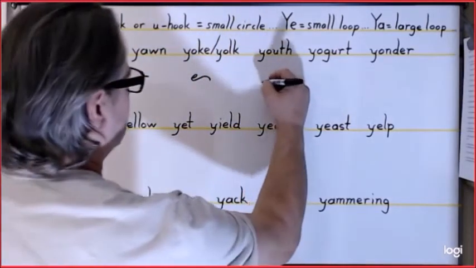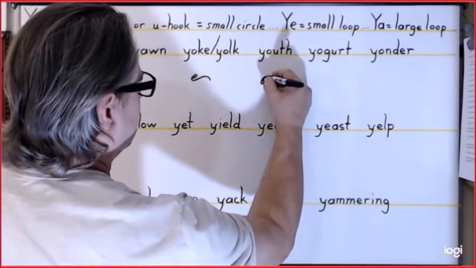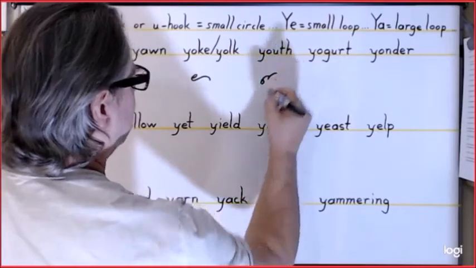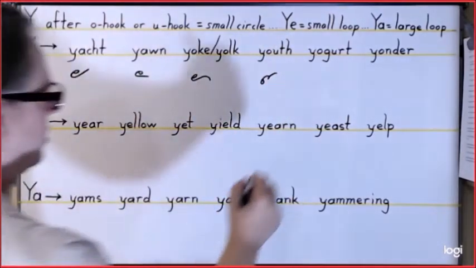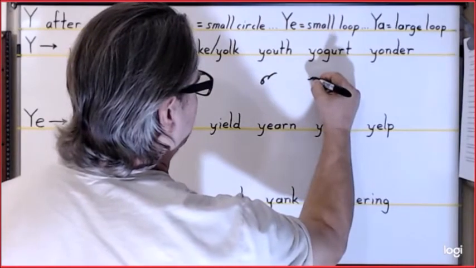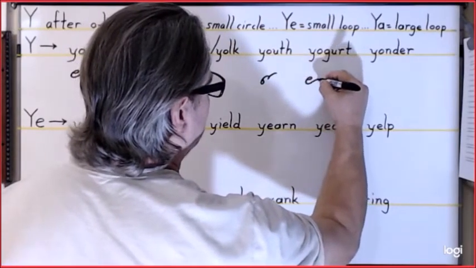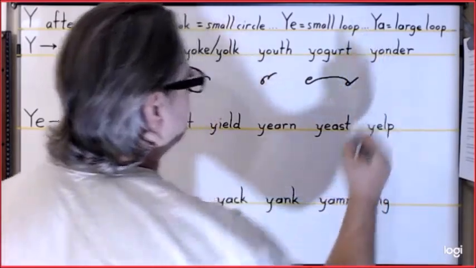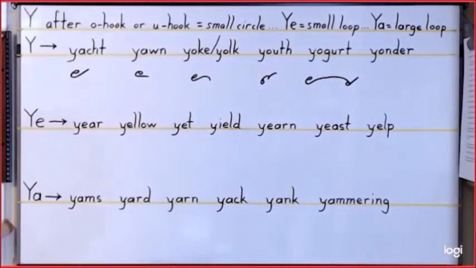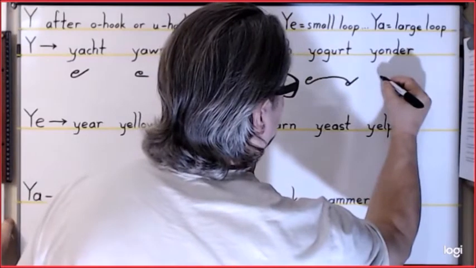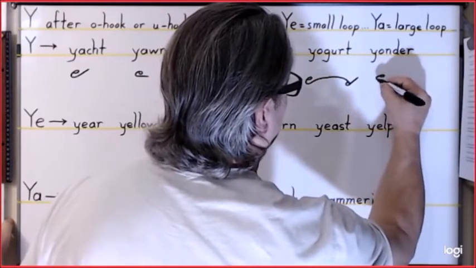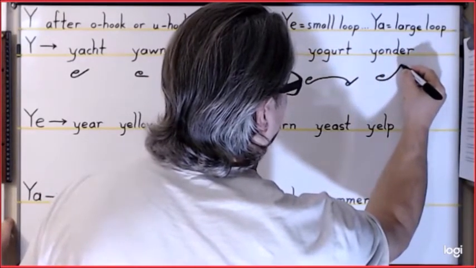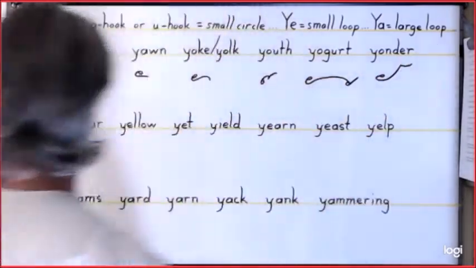For a youth, it is a small circle, a U hook, and TH. For yogurt, it is the small circle, an O, a G, a reverse circle E, and then a T. And finally, yonder is a small circle, O on its side, and D stroke, and an R.